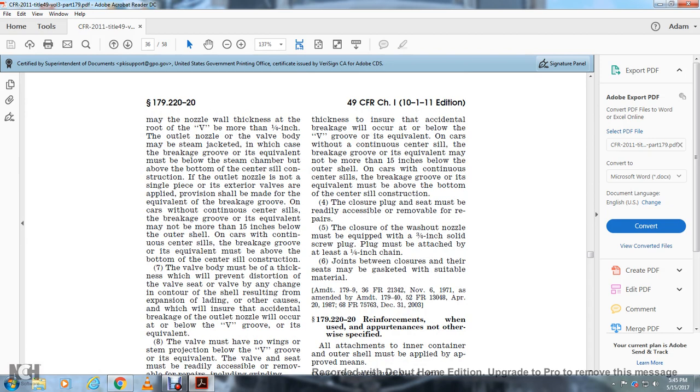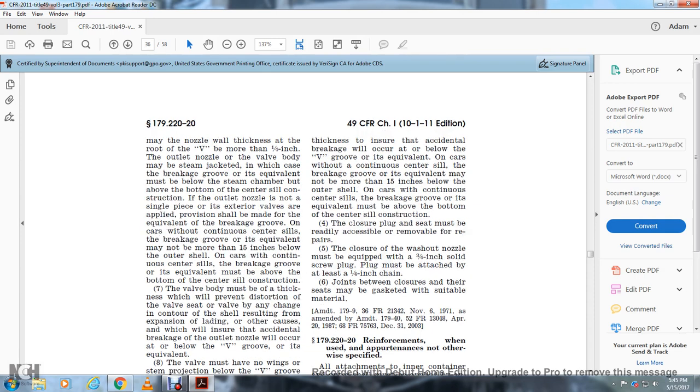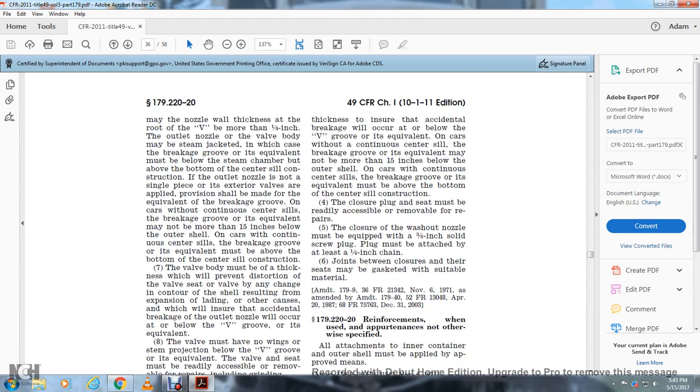with equivalent on the cars without continuous center sill. Breakage groove with its equivalent must be not more than 15 inches below the outer shell on the car's continuous center sill. The breakage groove or its equivalent must be above the bottom of the center sill construction. The closure plug and the seat plug must be readily accessible, removable for repairs. Closure and washout nozzle must be equipped with a 3/4 inch solid screw plug. Plugs must be attached by at least a 1/4 inch chain.